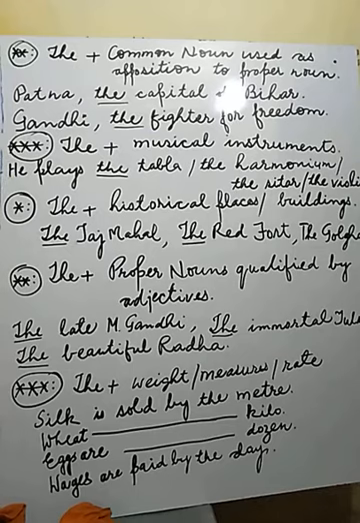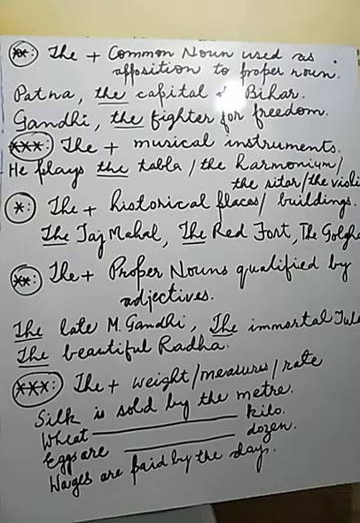Next rule: the is used before a musical instrument. You know musical instruments are very popular among musicians. You may count musical instruments. Can you tell some musical instruments? You know about tabla, harmonium, piano. Other instruments are also there which are used for musical purposes. So before these musical instruments, we have to apply the article the.